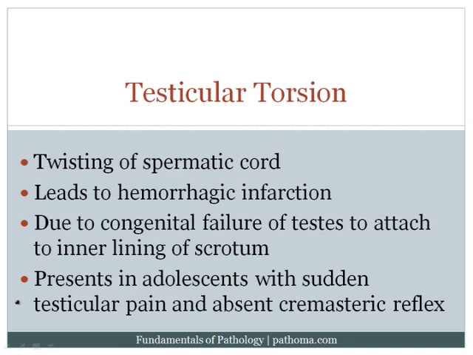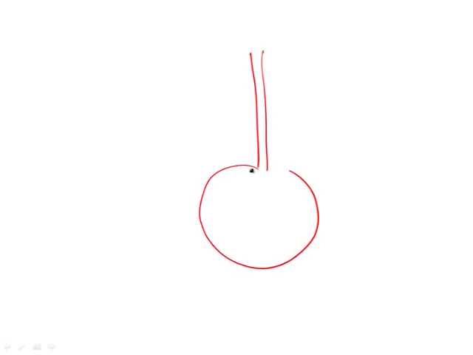Testicular torsion occurs when you have twisting of the spermatic cord, which then leads to hemorrhagic infarction of the testicle. It's a very simple principle. You've got the spermatic cord, and there's obviously blood, artery, and vein going in and out, and then you've got the testicle hanging on that cord. If you twist the testicle around that cord, you are going to close off the thin-walled vein, but the thick-walled artery will remain open. And so blood will come in, but blood can't go out. And if blood comes in but can't go out, that's going to eventually lead to infarction.